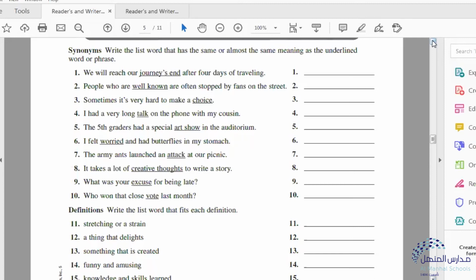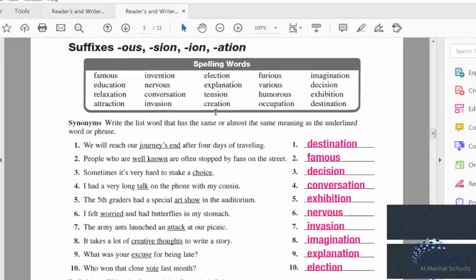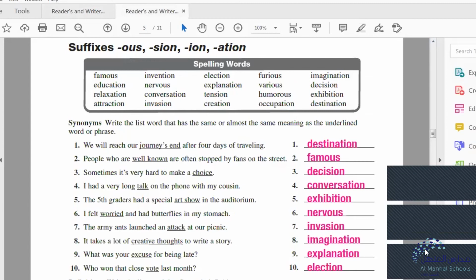What was your excuse for being late? Another word for excuse is what? Explanation. You are late for school, you come to school, the teacher asks you and you give an excuse. In other words, you give an explanation. Number 10, who won that close vote last month? Another word for vote is election. Right, I will now display to you the answers for this page, so that you will see the answers that go with this exercise.